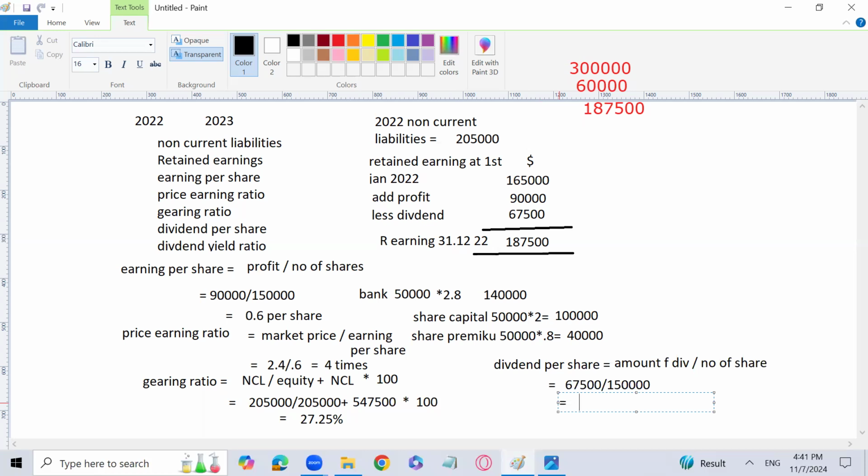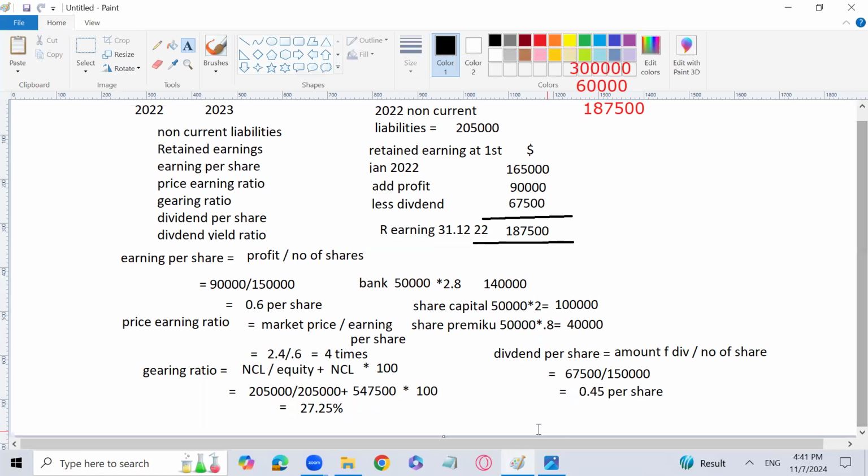So what is the dividend per share? Please tell me. Yes, that is 0.45. So 0.45 per share is the dividend per share that I have calculated.